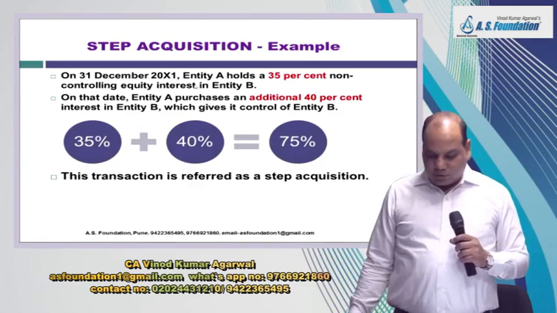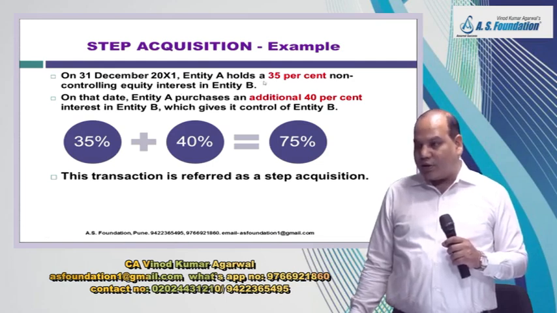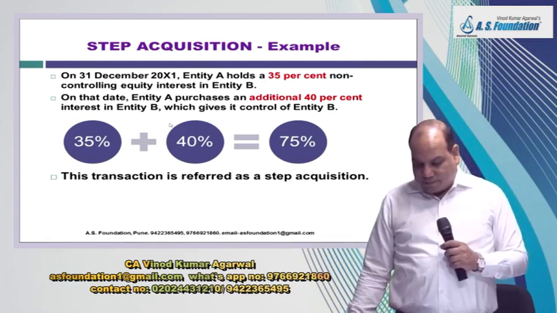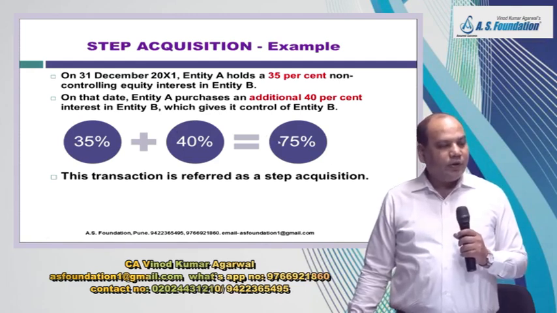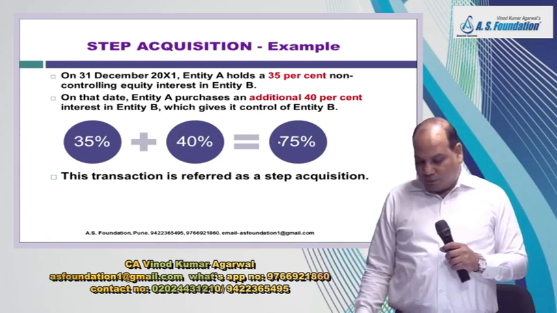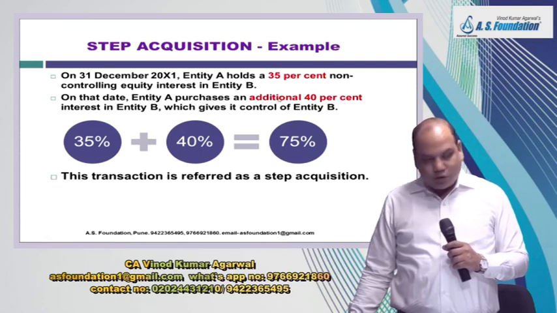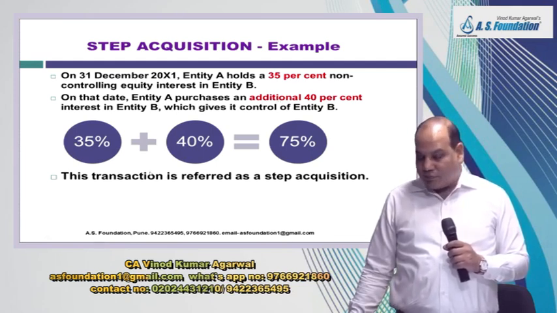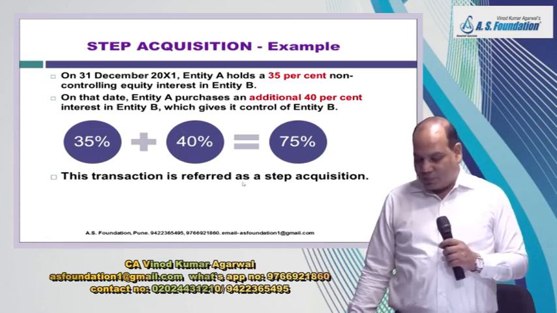Example of step acquisition. On 31st December 20x1, entity A holds 35% interest. Then on that day, entity A purchased an additional 40% interest in B. Now you have a total 75% share. Identify the date of acquisition. So the date of acquisition is when this additional 40% shares were acquired, which is 31st December. This transaction is referred to as step acquisition.